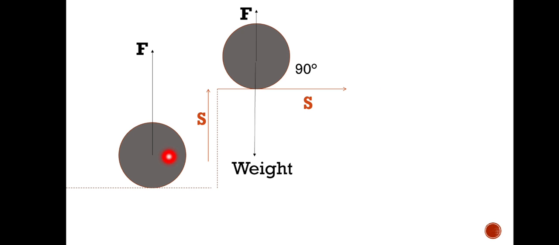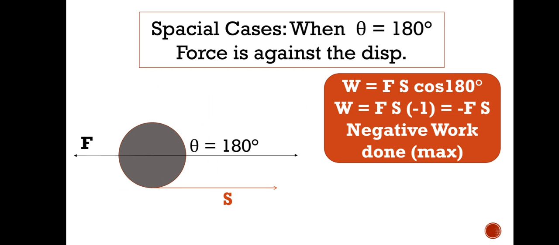But here, when it is lifted up, some work is done. So let's see this one. This is the third special case, when theta is equal to 180 degrees, or we will say that force is against the displacement. You just remember the previous example that we took when the brakes are applied. Suppose this roller is moving toward that side, and a force, or suppose brakes are applied, so that force should be toward that side, no? So suddenly it will not stop. With that force it will go up to a certain displacement, and then finally it will stop.